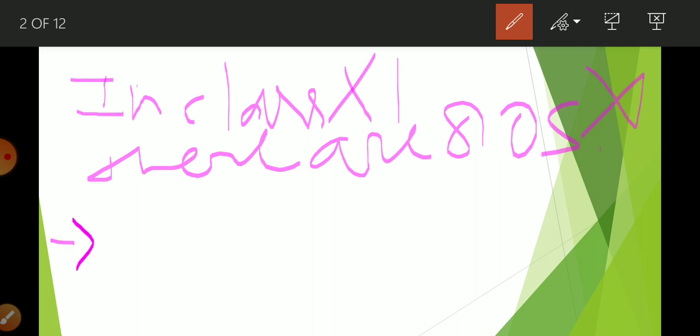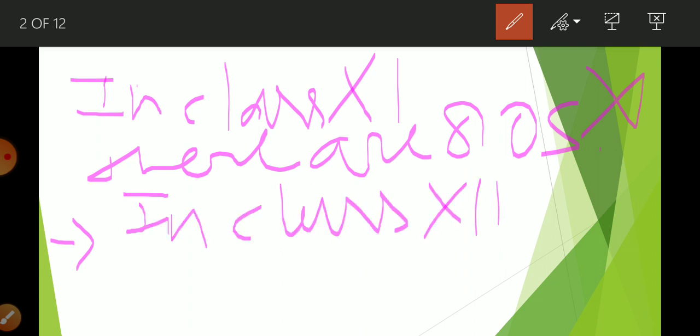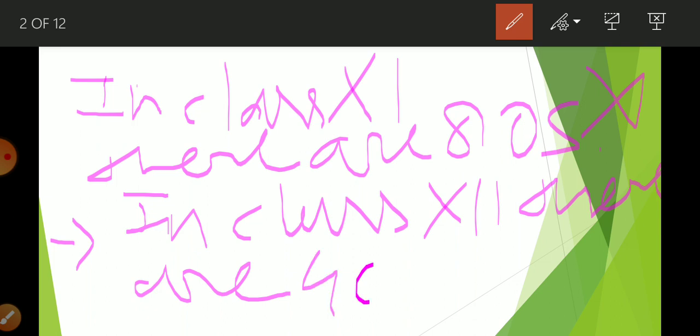Now again one line is written: in class 12th there are 40 students, so again it is not a statistic.